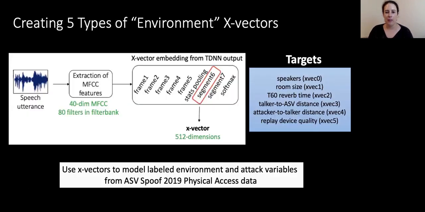When we create these different types of environment X vectors, we have as targets, again, speakers, room size, the T60 reverb time, the distances, and the replay device quality. So the purpose is to use the X vectors to model different types of environments and attacks that are labeled in the 2019 ASVspoof physical access dataset. So we're getting labels for free from the physical access data, and we want to use those to model speech degradation that we'll then apply as a way of modeling the degradation in text-to-speech.